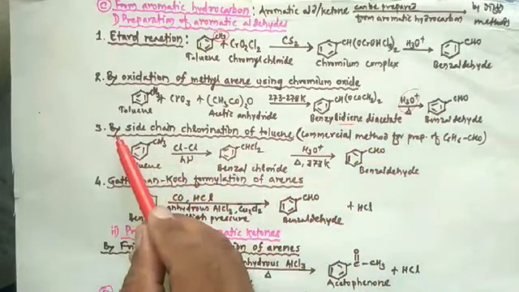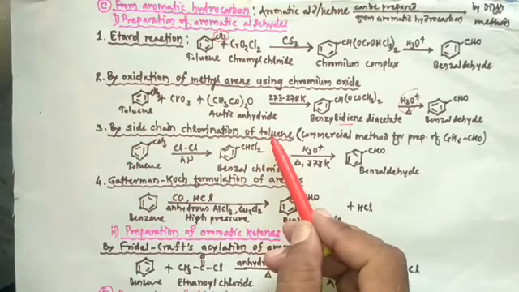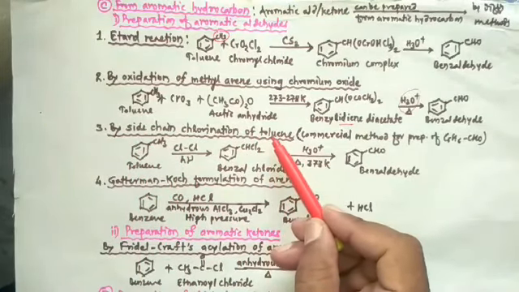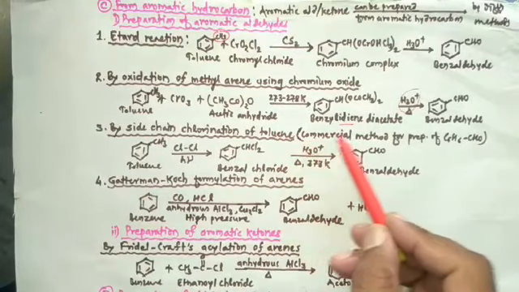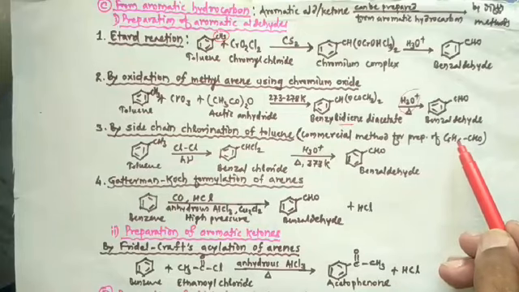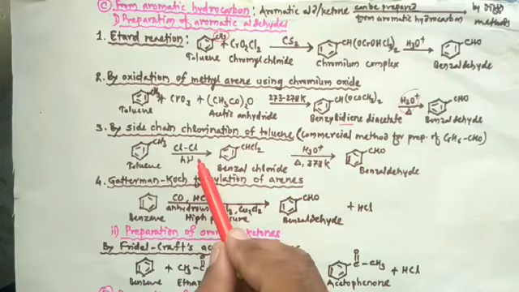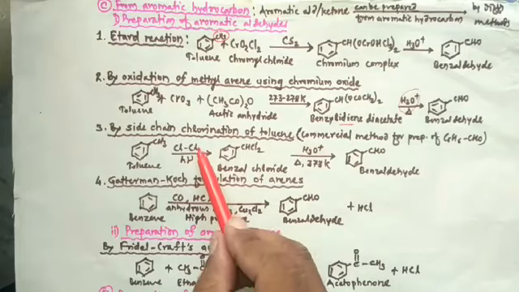Then the third reaction is by side chain chlorination of toluene. And this is the commercial method for the preparation of benzaldehyde. In the industrial area, benzaldehyde is prepared by this preparation method. So let's study this method.